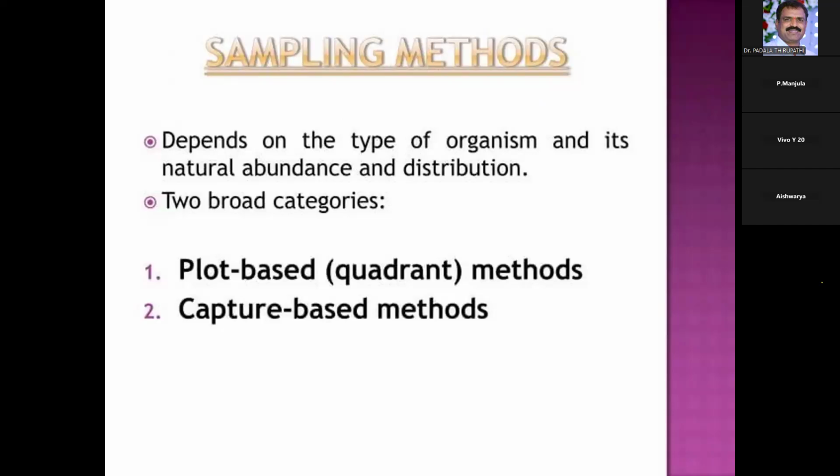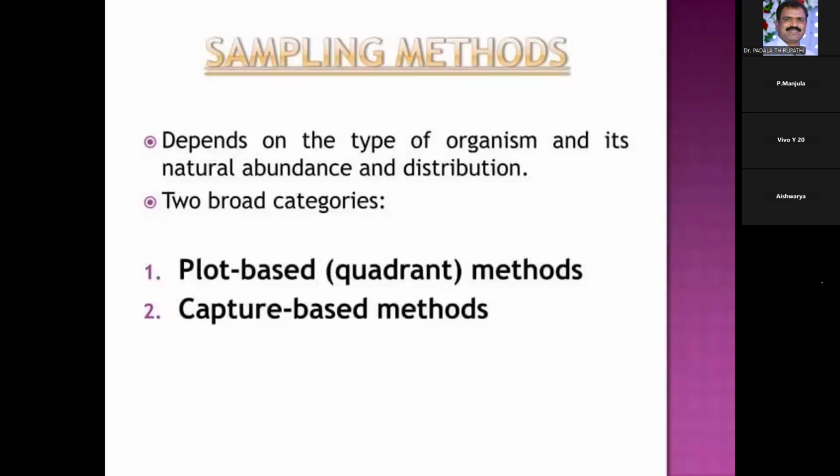Another one is the sampling method. This is used for small sized organisms, or when we cannot count directly. It mainly depends on the type of the organism, its natural abundance, and also its distribution.